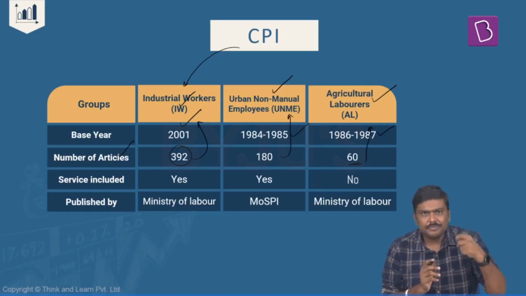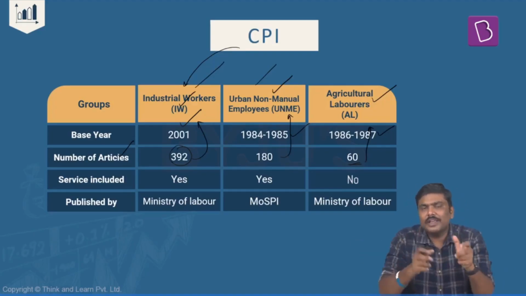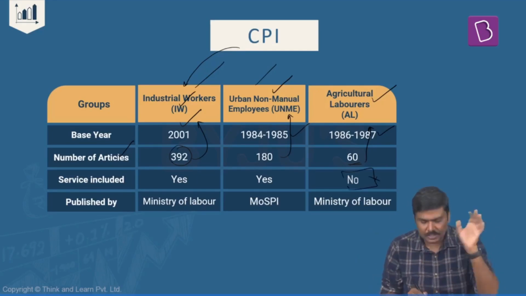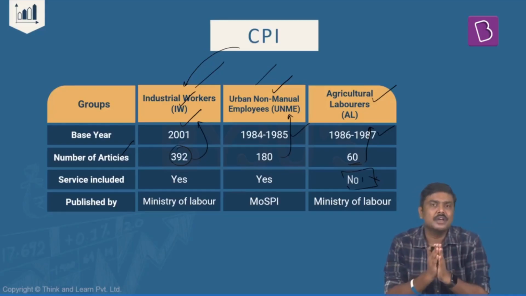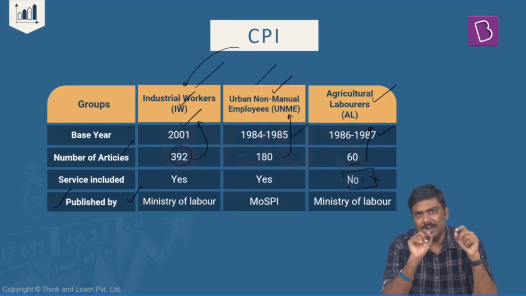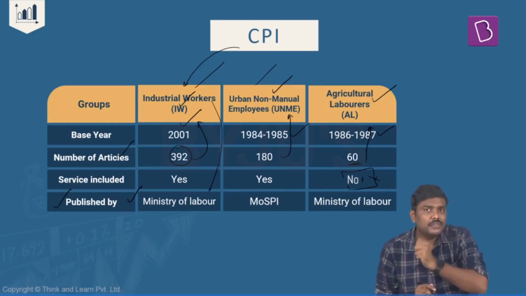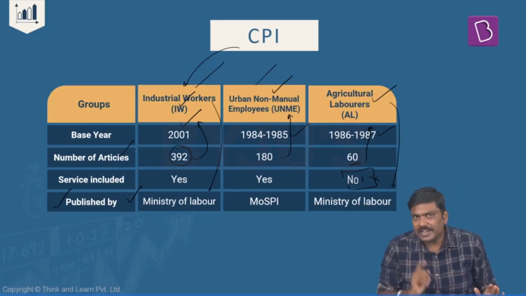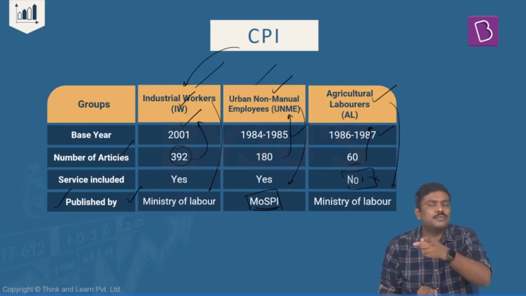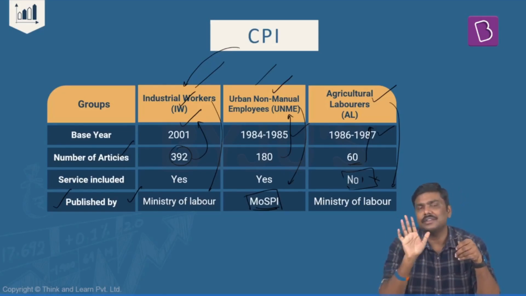In case of urban non-manual employees as well as industrial workers, the services are included in the basket for the calculation. And in case of AL, services are not included. There is no inclusion of these services. And the fourth and the most important point that you must remember: who will publish these indices? In case of industrial workers, it is the Ministry of Labor. It is the same in case of agriculture labor also. Whereas in case of urban non-manual employees, it is the Ministry of Statistics and Program Implementation. These are certain factual information related to these indices.